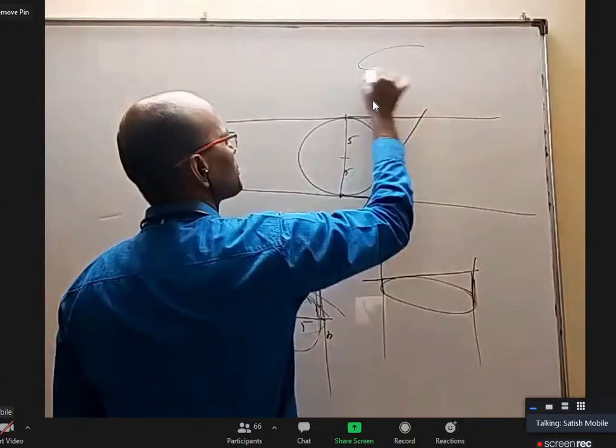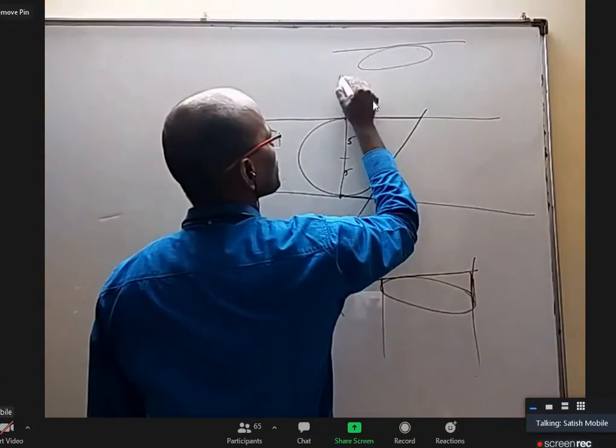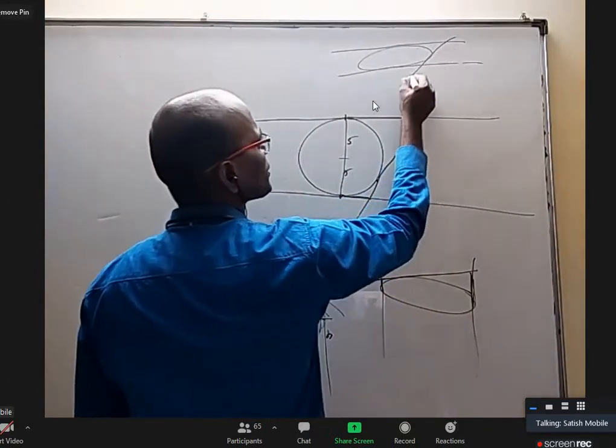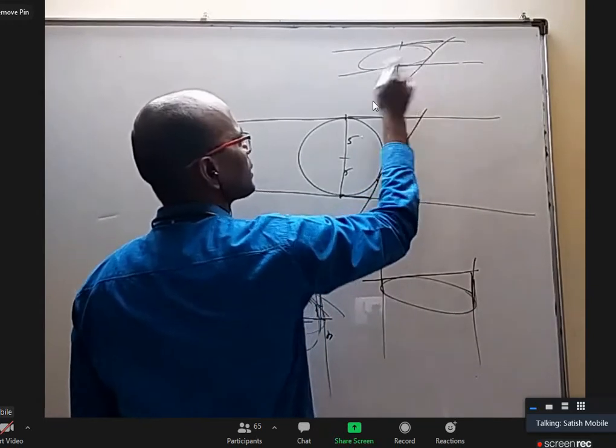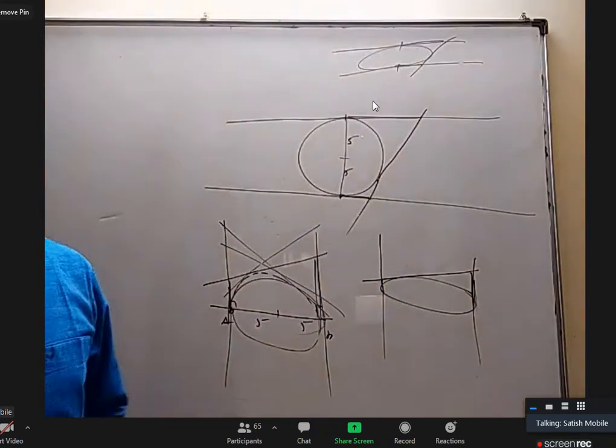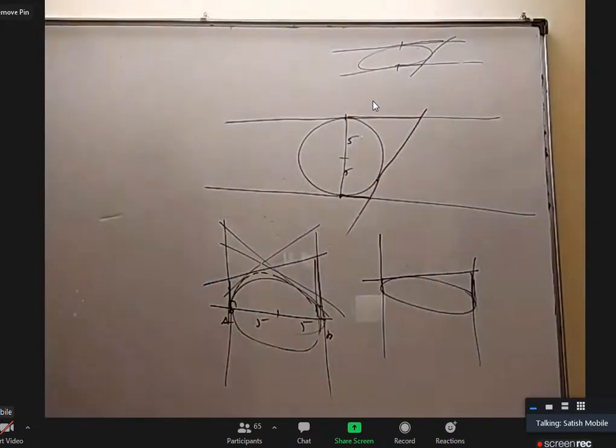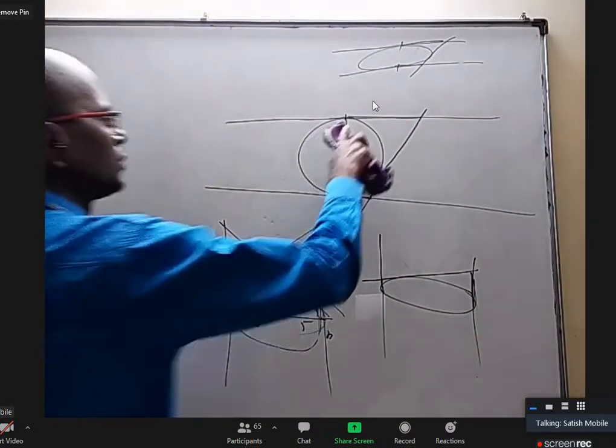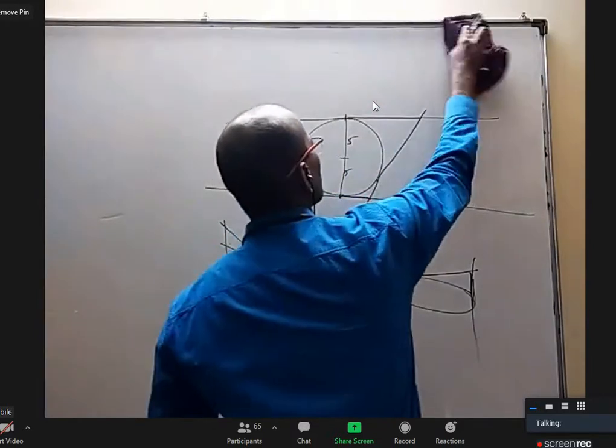We'll prove that property in ellipse. Let us do the circle one. I'm just giving a generalization so that you know it is one standard property.